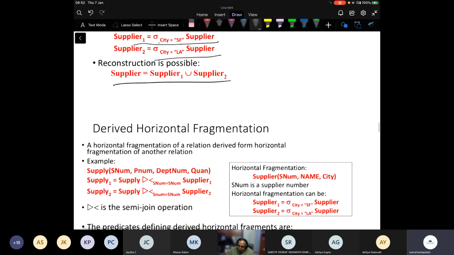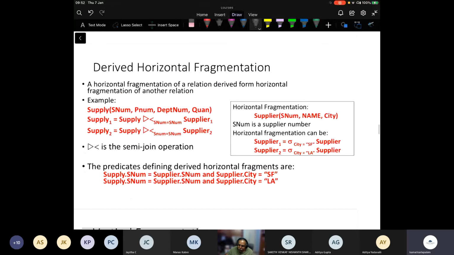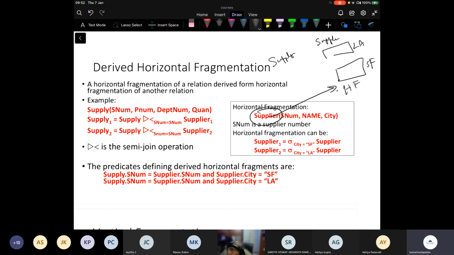Now, there is a notion of derived horizontal fragmentation. What derived horizontal fragmentation says is, suppose I have LA supplier and San Francisco supplier. This is a horizontal fragmentation of the supplier relation. Then I have this supply relation. All I'm saying is give me all those rows that can join with supplier at LA.